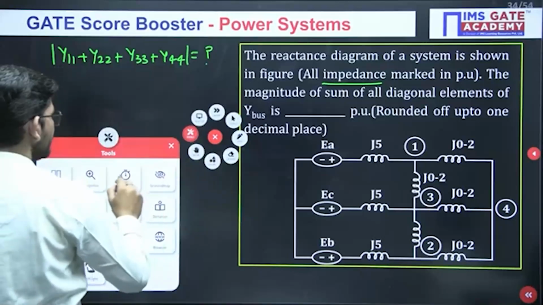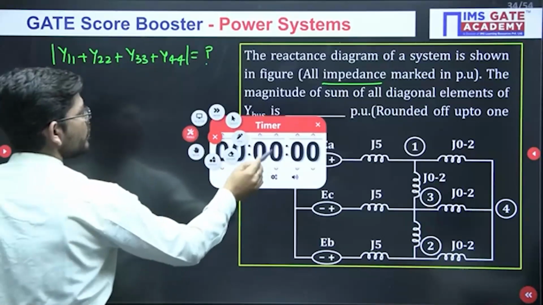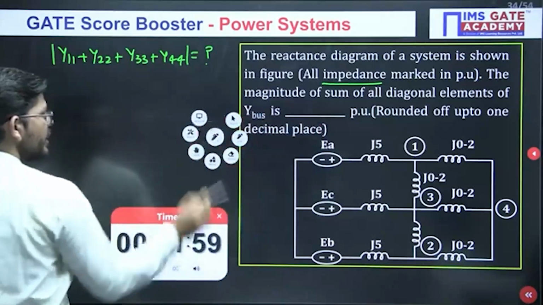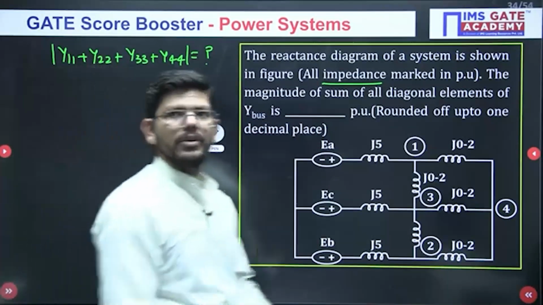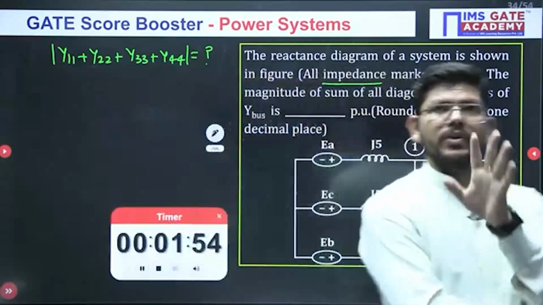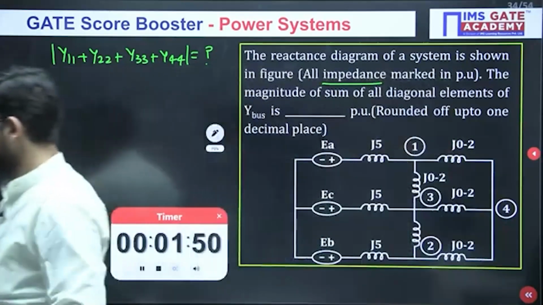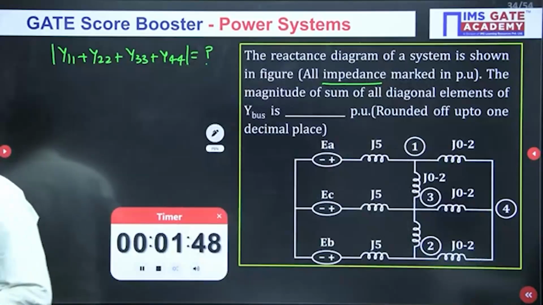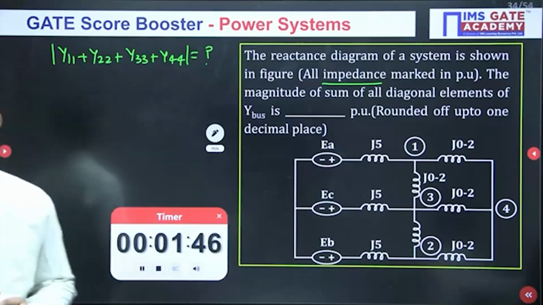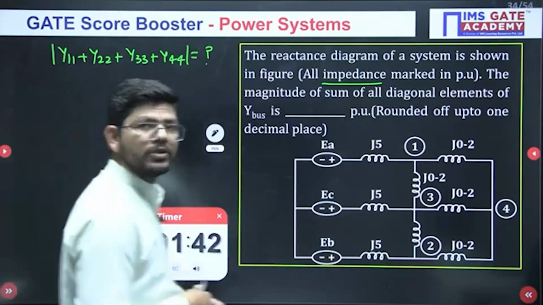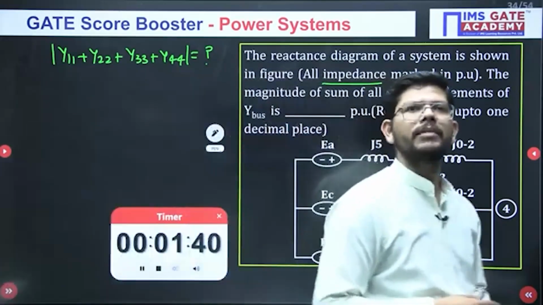This is the impedance diagram of the bus which is given to you. All the values are in impedance. Be very clear with that. Okay, come on guys, you can solve this type of question. I'm sure about it. It will not even take 2 minutes. You can solve this question within a minute.